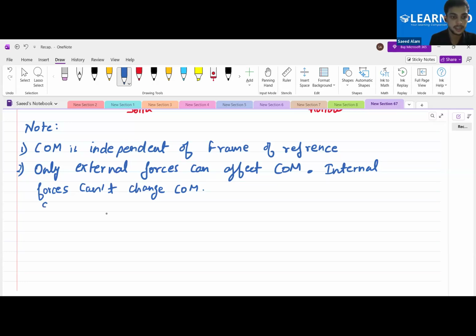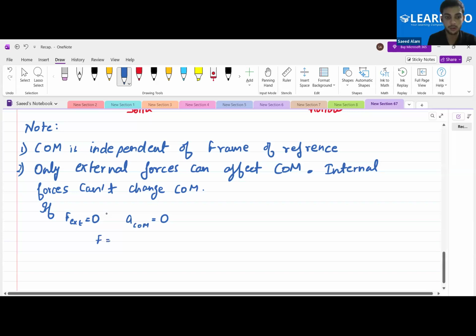What next can we write here? If F external is equal to 0, that means the acceleration of the center of mass is 0. Yes or no? Because what is F? F is equal to m into a. If F is 0, that means acceleration is 0. Yes or no?